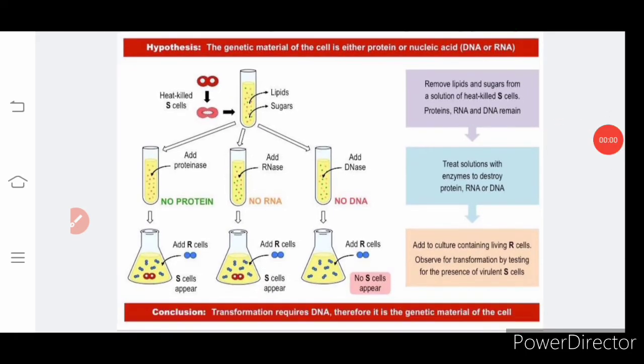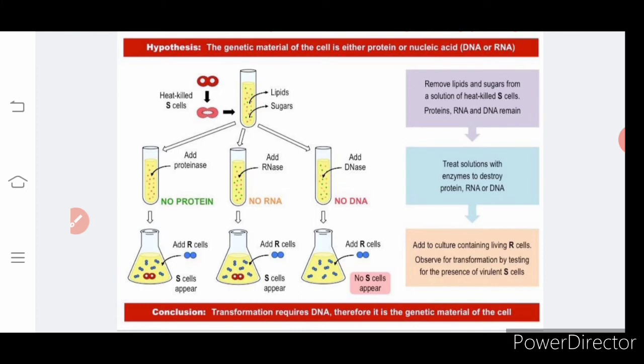Now we are going to learn an experiment that was conducted to find the genetic material. The genetic material is DNA, that we know, but we need the experimental proof for that. They wanted to find whether the genetic material of the cell is protein or nucleic acid. First they frame the hypothesis. This experiment is going to be conducted to find the genetic material. Is it protein or is it DNA?